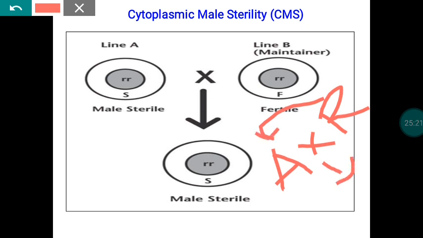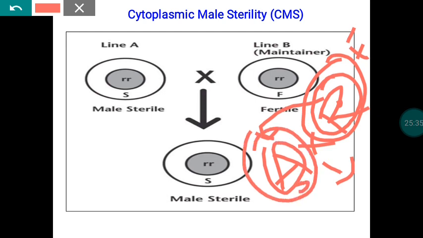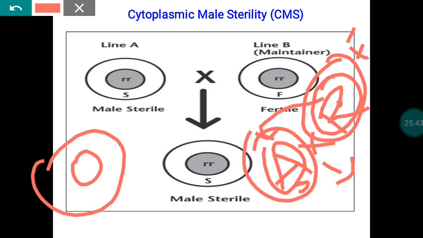As an outcome of that, what will we harvest? Here the cytoplasm is of fertile nature, so the useful character will be available in the nucleus. Here the cytoplasm is of sterile nature. If we make a cross between these two, the resultant progeny will be like this. The nucleus is developed based on the contribution received from A and R, but the cytoplasm is of sterile nature. So now we have seeds, that is, hybrid seeds.